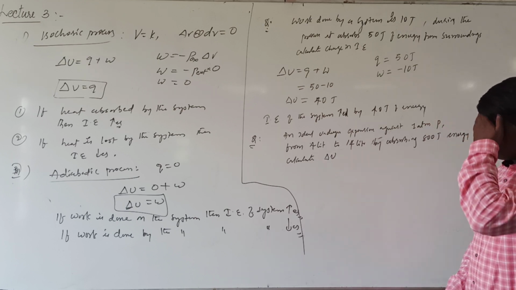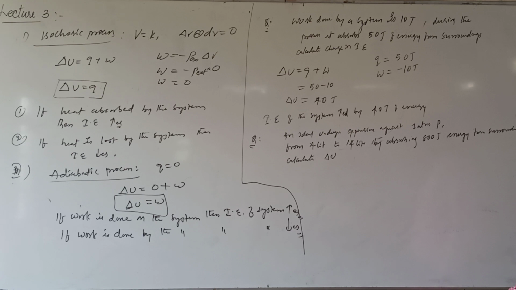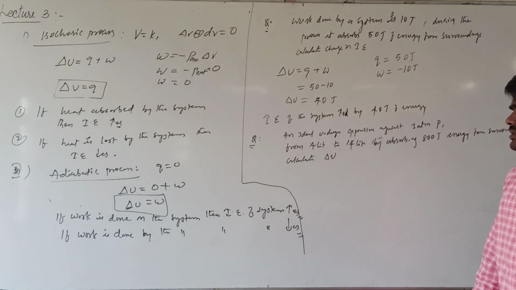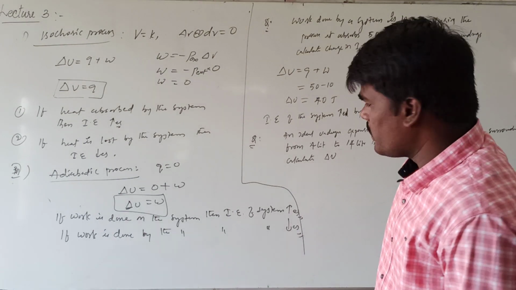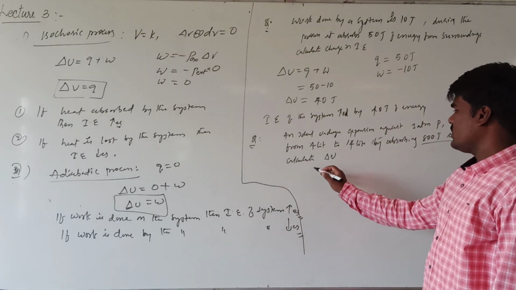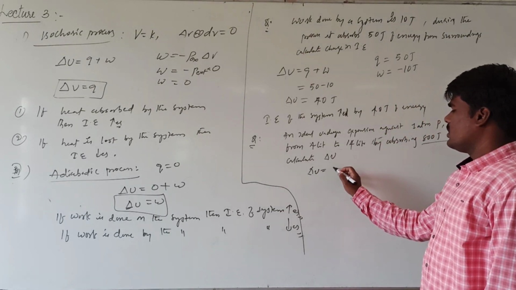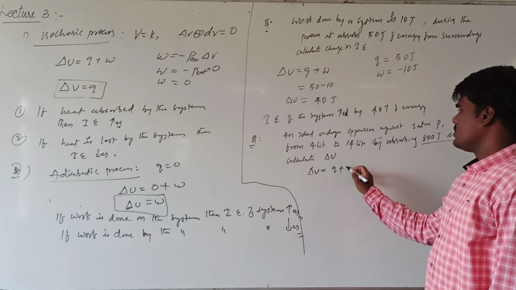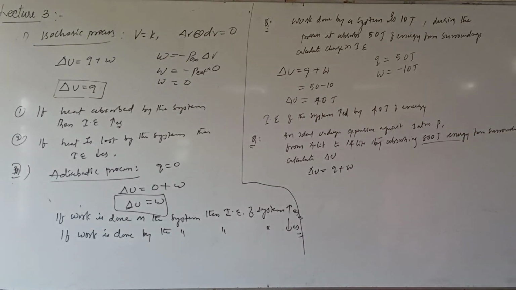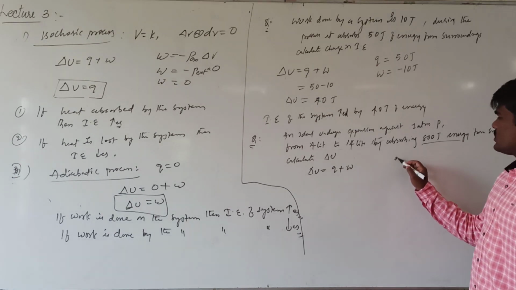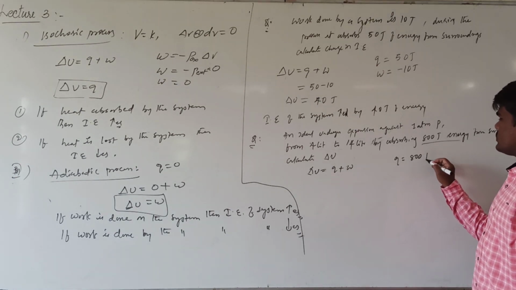What has he given? He is saying that an ideal gas is undergoing expansion against a 1 atm pressure from a volume of 4 liters to 14 liters. During this process it is absorbing 800 joules. In expansion, heat will always be absorbed by the system. So what is the formula here? dU is equal to Q plus W. Q is given as 800 joules.